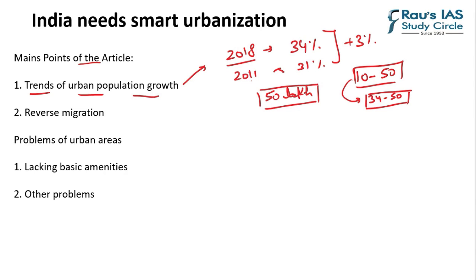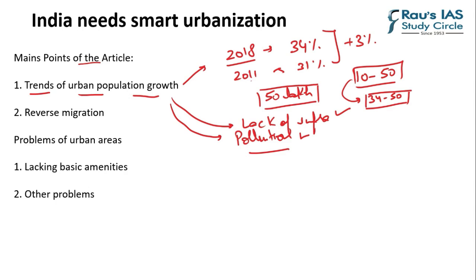Now, the author also highlights the reasons for that. The reasons are very simple. First is lack of infrastructure. Second is the pollution that has been witnessed in the urban areas. The author cites the case of people from Haryana going back to their villages during the winters because they cannot handle the toxic air of Delhi.